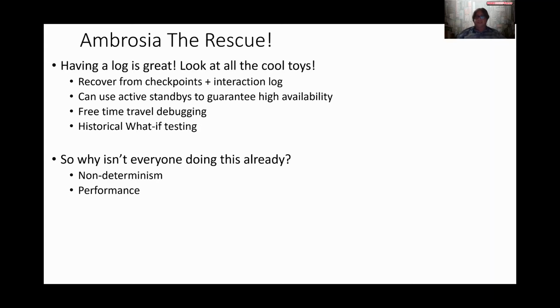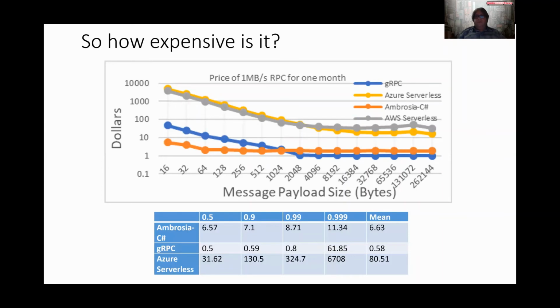Also, performance. There's this logging going on that may not have been going on before if your application wasn't resilient. How much does this extra work cost? Finally, as I alluded to, we want to be able to migrate across platforms and operating systems. So what do we do to enable us to do that, which on the client, when we're going from a Windows machine to a cell phone, is important? Well, what we're going to do is focus in on the performance angle. All three of those problems are addressed in the paper.